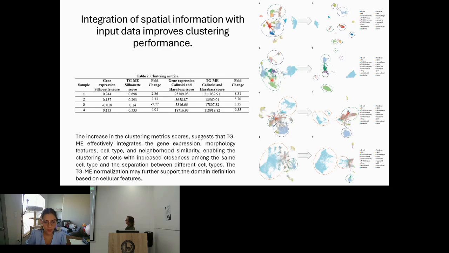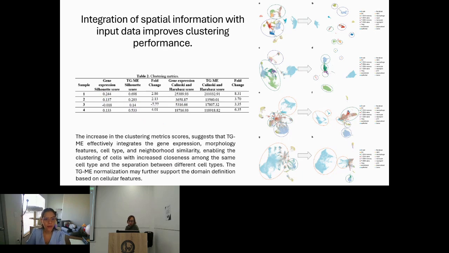You can see in here, these 4 images are our 4 samples in severity order before applying TGME normalization, and then after applying TGME normalization, where we see a better separation of the clusters. And our scores also improved before and after normalization.